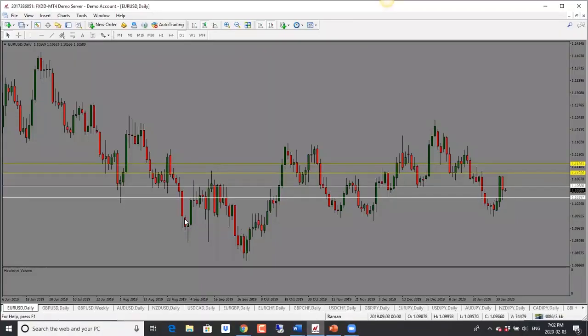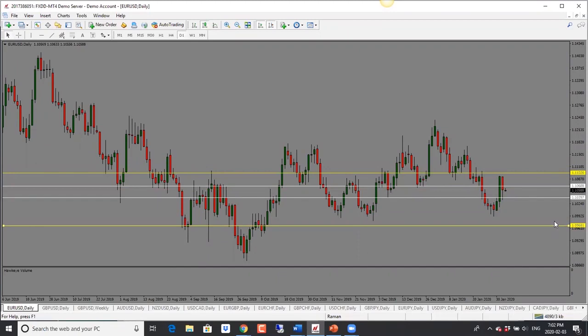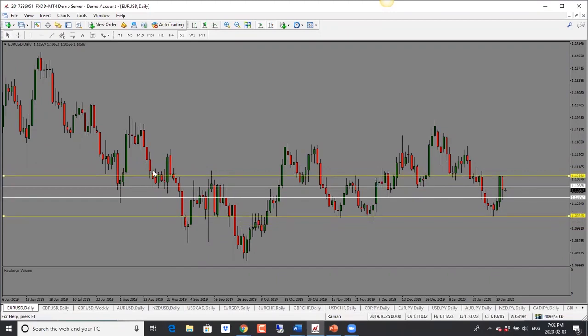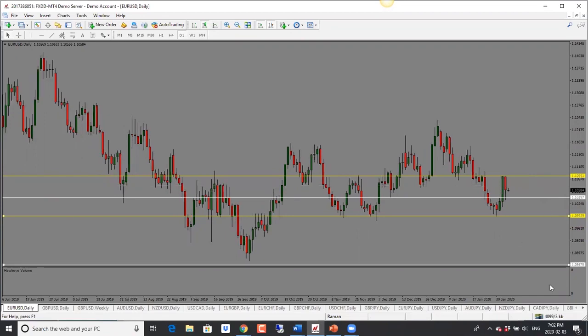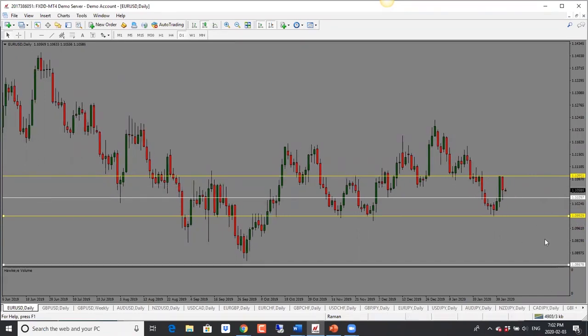Okay, let's go on to the charts here. We'll start with euro dollar. With euro dollar here, we do have a bearish candle close. Price went into the support resistance level at 1.11 almost, and then we have seen a drop from there. So this is an important support resistance level. At this point, I would look for a further drop here. Bias is bearish. And part of this move up was also on Friday because of this whole Brexit situation.